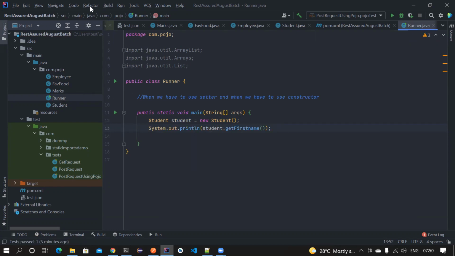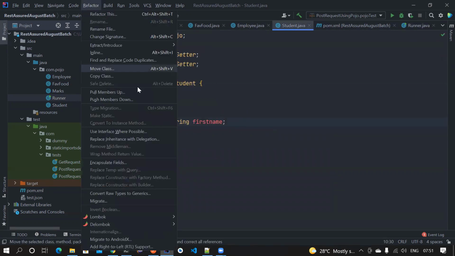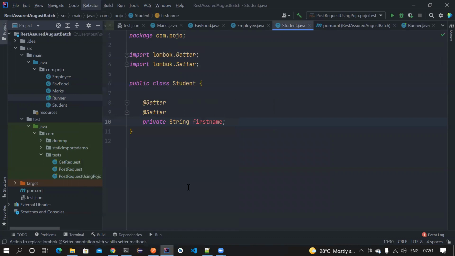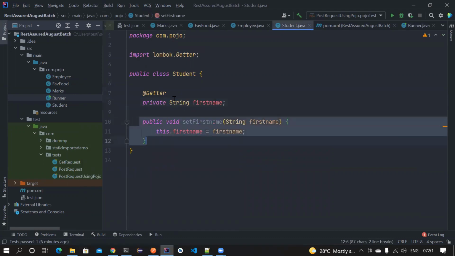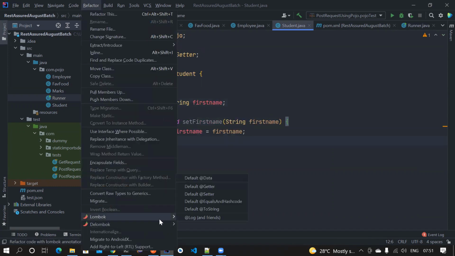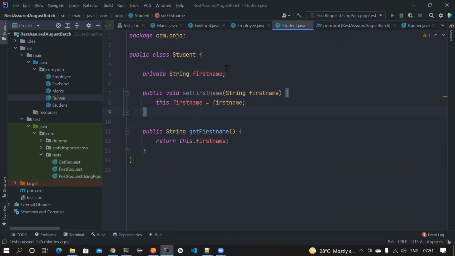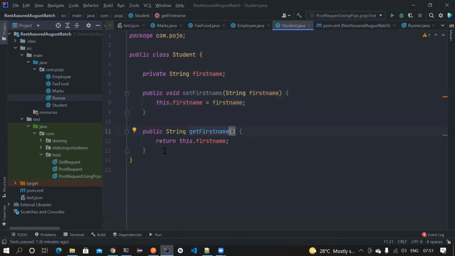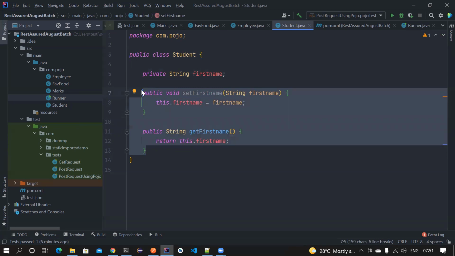Let's try to de-Lombok this. Go to the Student object, go to Refactor. There is something called de-Lombok, which means it will convert it back to the original code. Let's click on add setter, which means it has removed the annotation and created a setter method for you. Let's go here and do the getter. Now it removed the getter annotation also. So it converted the annotation back to the methods. If you want to Lombok, you convert the methods back to those annotations.